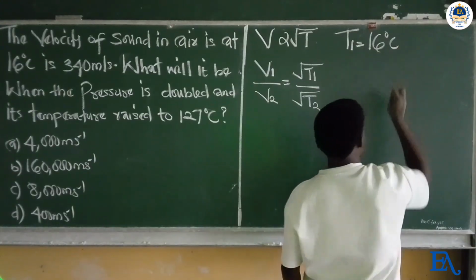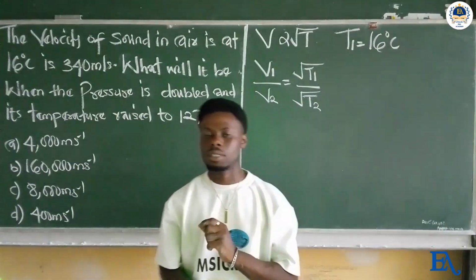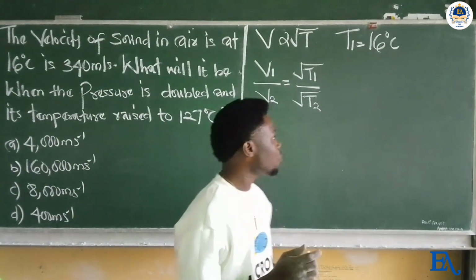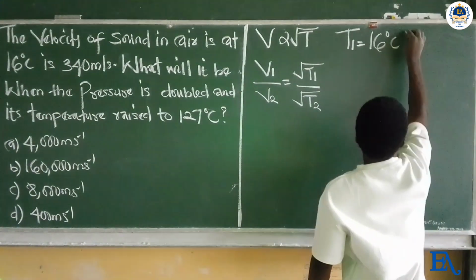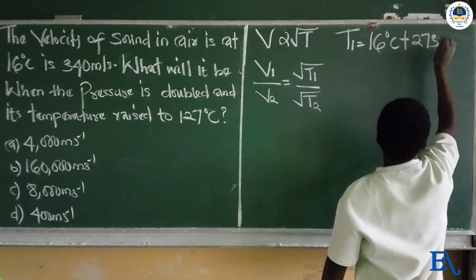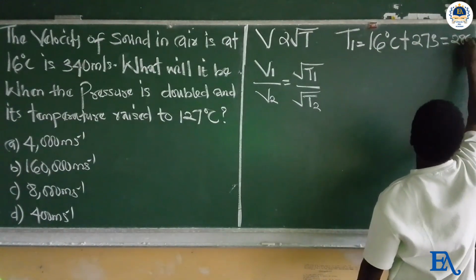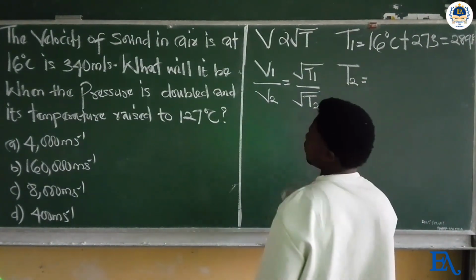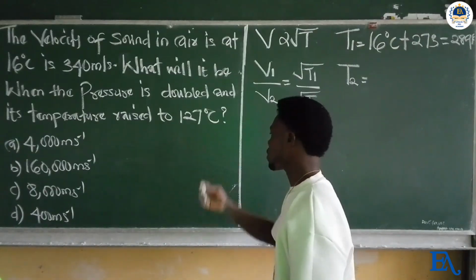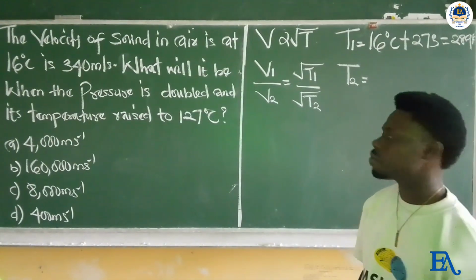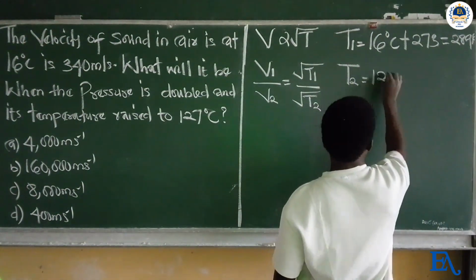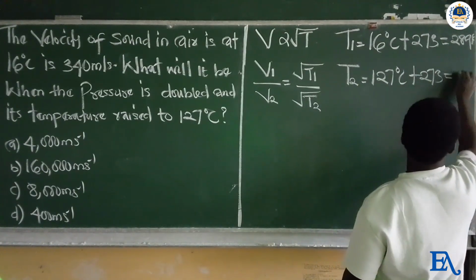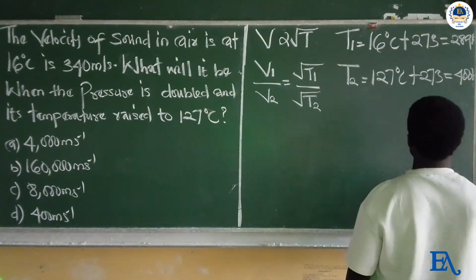Note, the parameter is given in degrees Celsius. We must convert it to the standard temperature, which is in Kelvin. Converting to Kelvin, we add 273 to it, so we obtain 289 Kelvin. T2 is given as 127 degrees Celsius. To convert this to Kelvin, it becomes 127 plus 273, which gives 400 Kelvin.